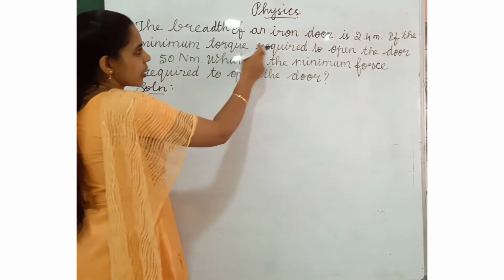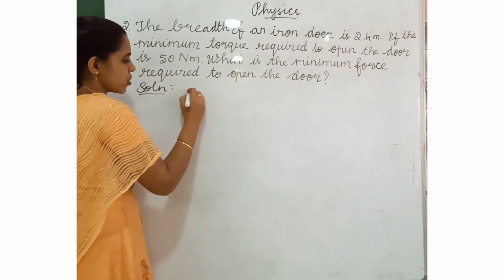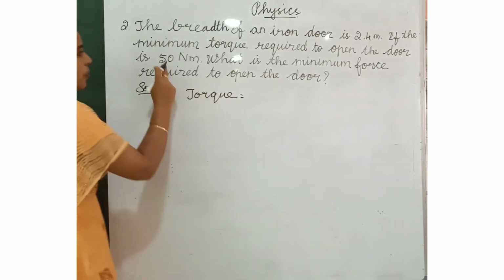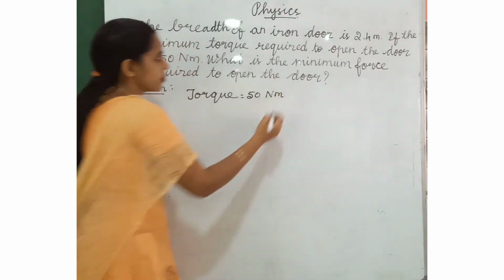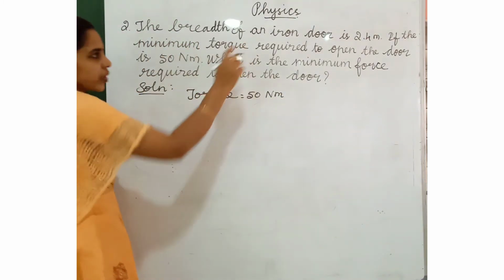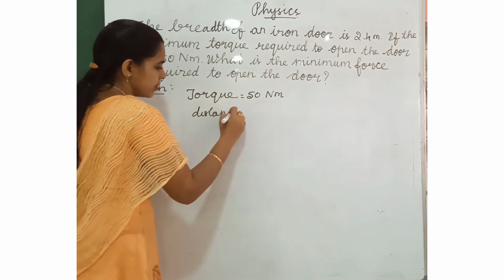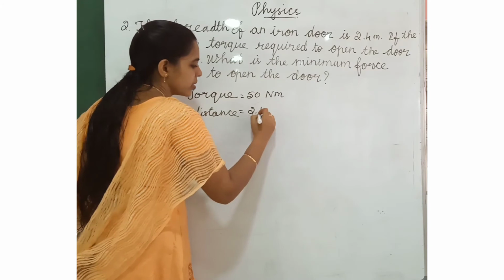Torque is given and distance is given. Torque is equal to 50 Newton meter, and the perpendicular distance is equal to 2.4 meter.